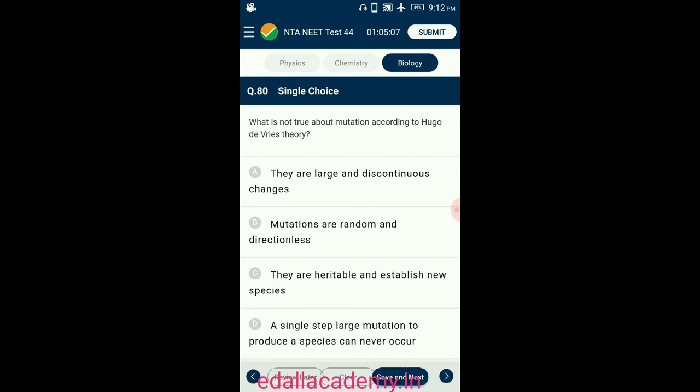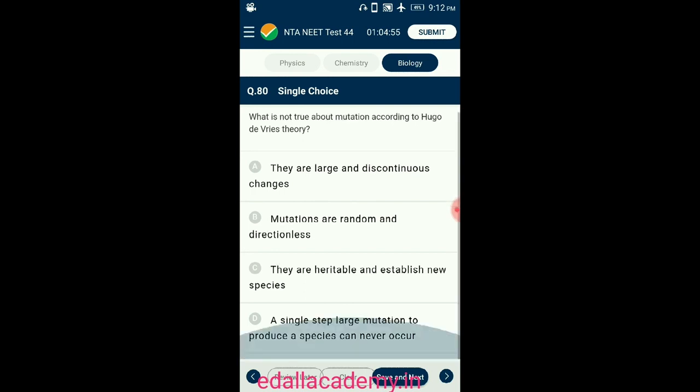Hugo de Vries believed in saltation, that is, a single step large mutation caused the formation of species. Saltation is a single step large mutation. So the answer for this question is option D. A single step large mutation to produce a species can never occur.